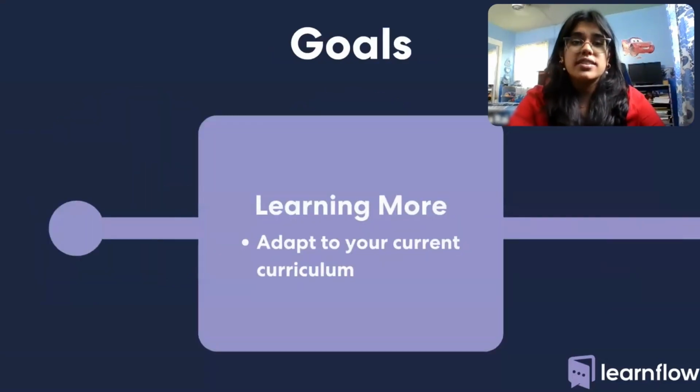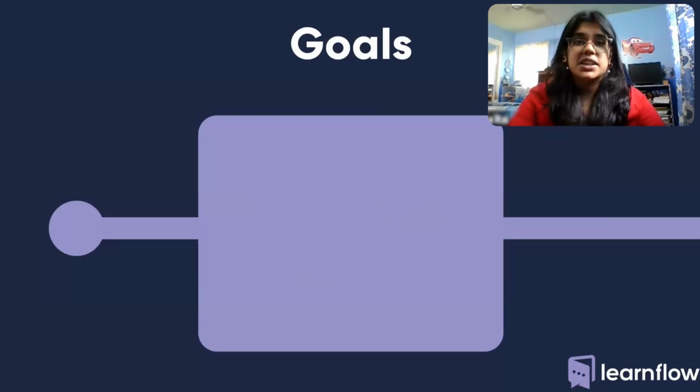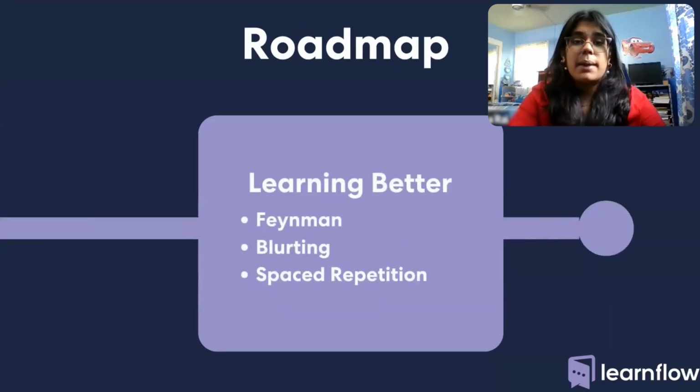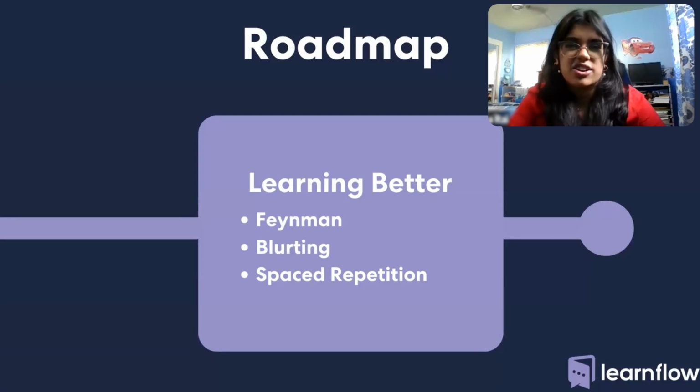Well, first, we want students to learn more. Students like Harry can put in his notes from class and even his teacher's lesson plans so he can create study materials that follow his curriculum. Secondly, we want students to learn better by making learning more interactive through Feynman and blurting methods, not just flashcards, so kids can learn, not memorize their content.